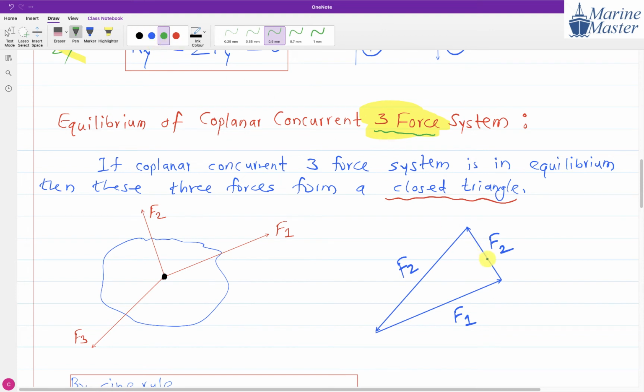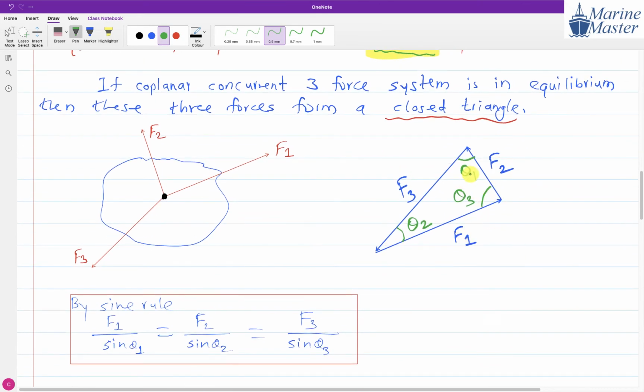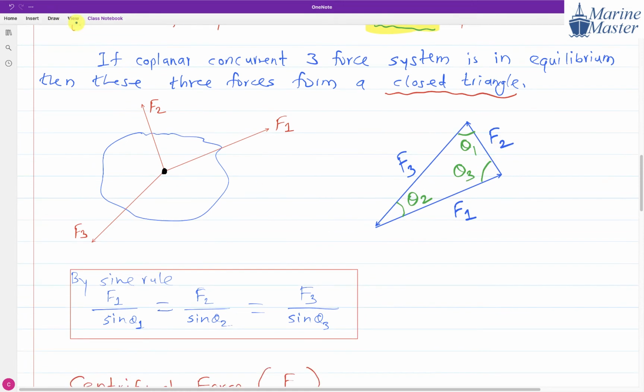Here, one minute, we will assume the angle opposite to F1 as theta 1, opposite to F2 as theta 2, and opposite to F3 as theta 3. I considered the wrong force here; this must be F3. Then by the sine rule, what can we say? F1 by sin theta 1 equals F2 by sin theta 2 equals F3 by sin theta 3. This is the sine rule.